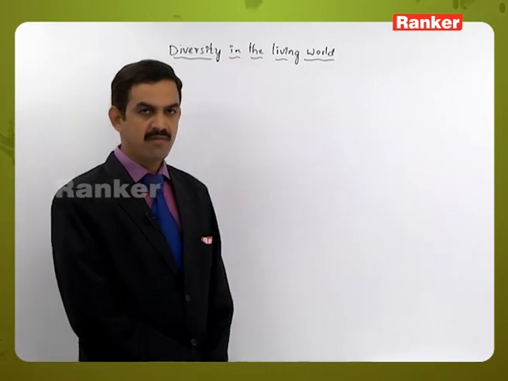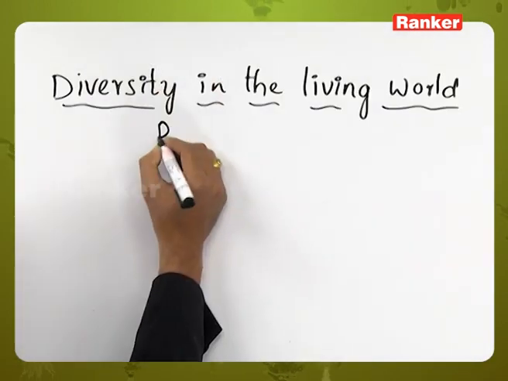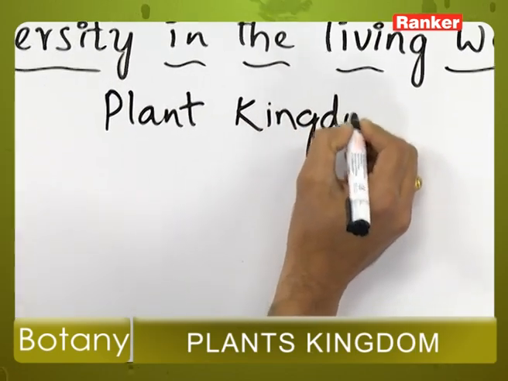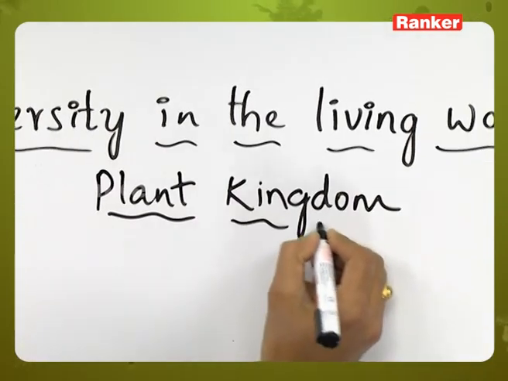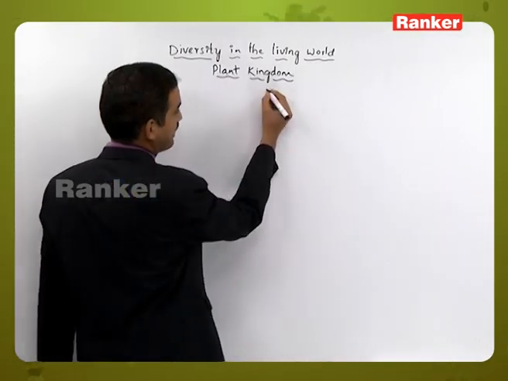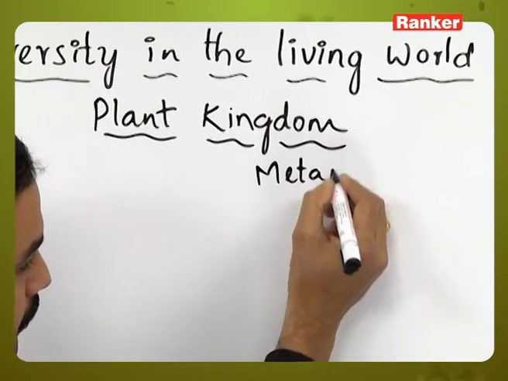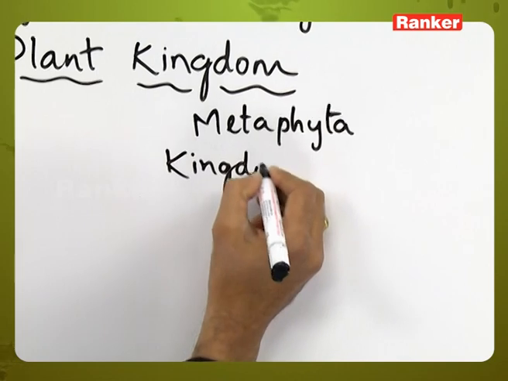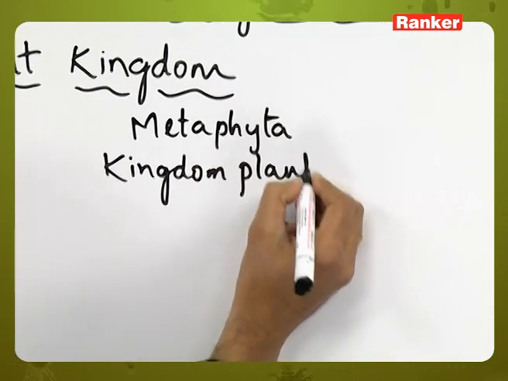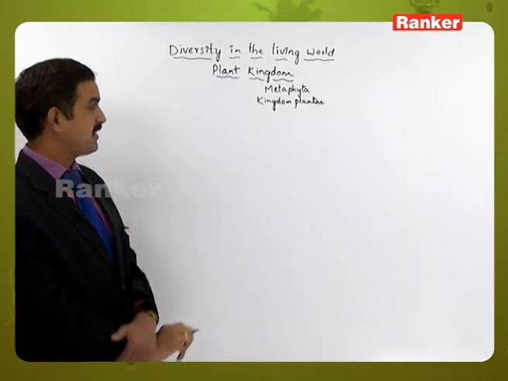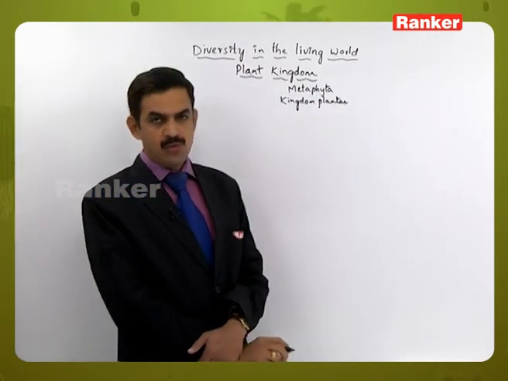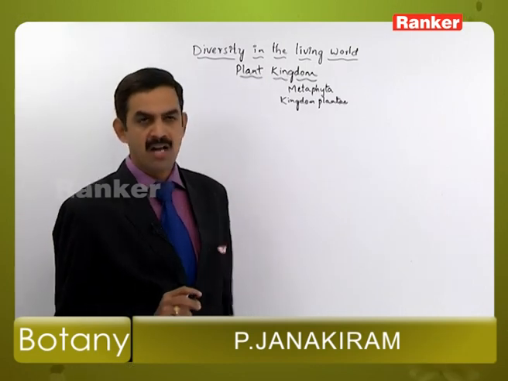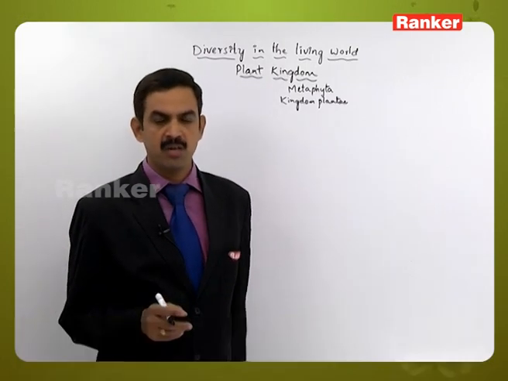So, in the diversity of living world, the next chapter is plant kingdom. Plant kingdom is also called as metaphyta or kingdom plantae. So, this plant kingdom includes different types of organisms which may be either microscopic, and majority of them are macroscopic in their nature.